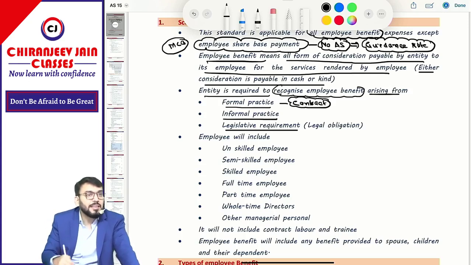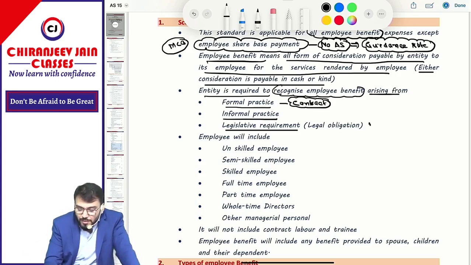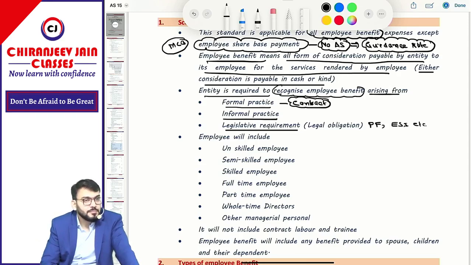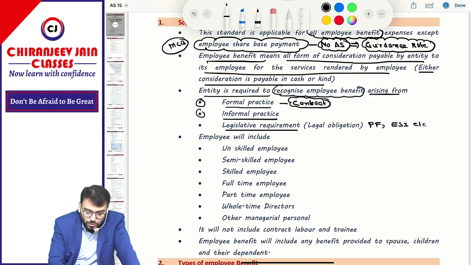There are some payments made to employees due to legal requirement, for example gratuity or PF or ESI, etc. That will also be covered in this chapter. Got this point? So I hope you have understood these two.